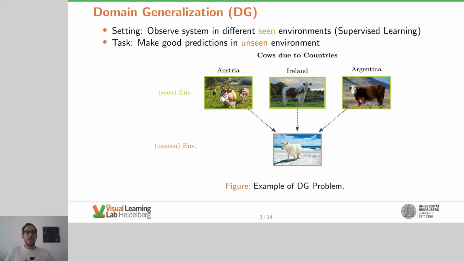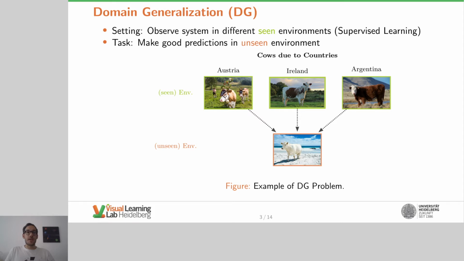Here in this example, we have datasets of animals in Austria, Ireland and Argentina, where we can train our model. The goal is to make good predictions for animals from an unseen country like South Africa. It is important that the datasets differ sufficiently enough for domain generalization to work. If all datasets are the same, we are in the supervised learning setting.